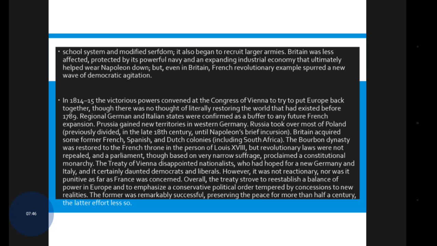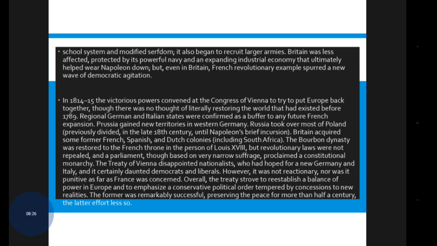In 1814 to 1815, the victorious powers convened at the Congress of Vienna to try to put Europe back together, though there was no thought of literally restoring the world that had existed before 1789. The regional German and Italian states were confirmed as a buffer to any future French expansion.